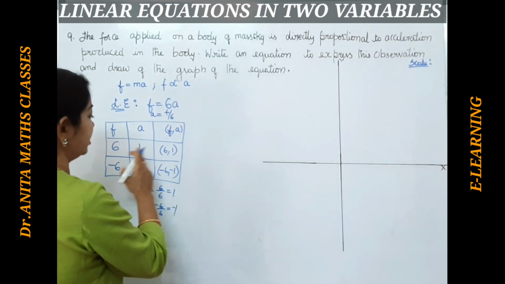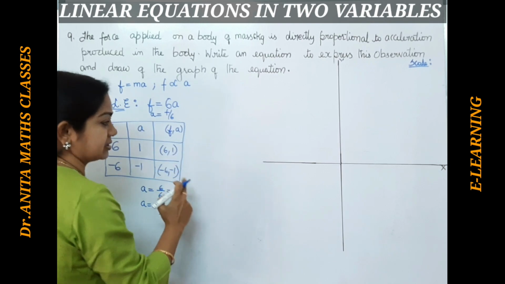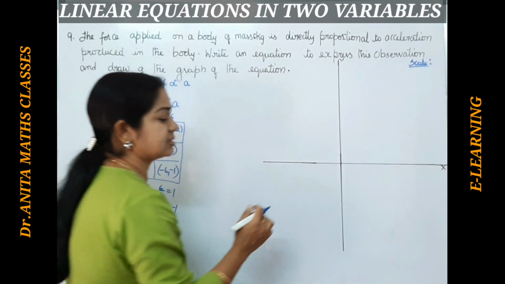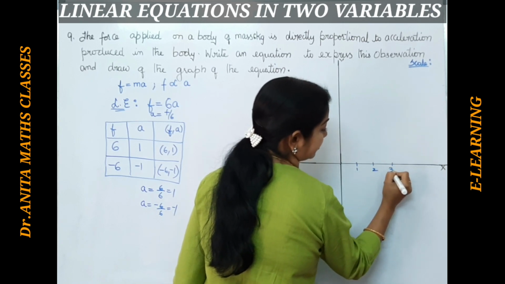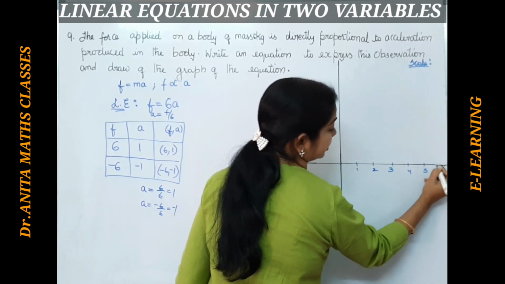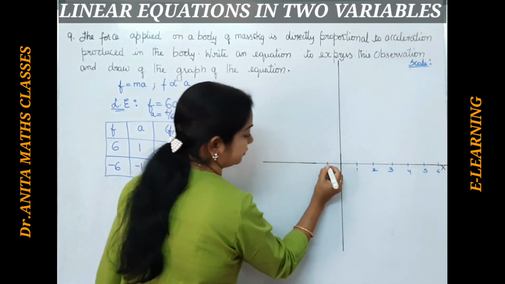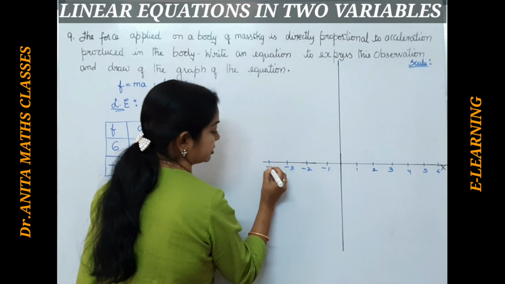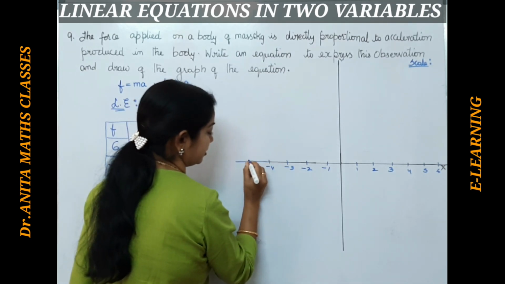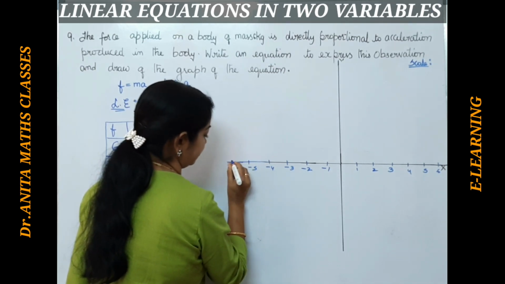Now let us plot. Here the points are 6 comma 1. Let me take 1 centimeter as 1 unit. So 1, 2, 3, 4, 5 and 6. In a similar way, minus 1, minus 2, minus 3, minus 4, if you extend this, minus 5 and minus 6.